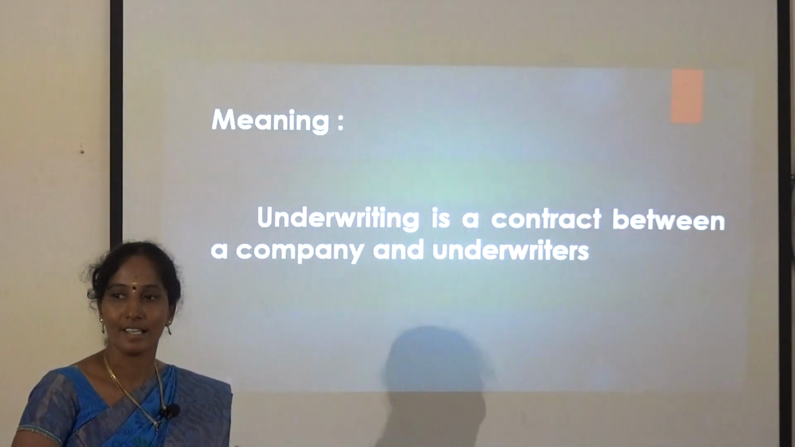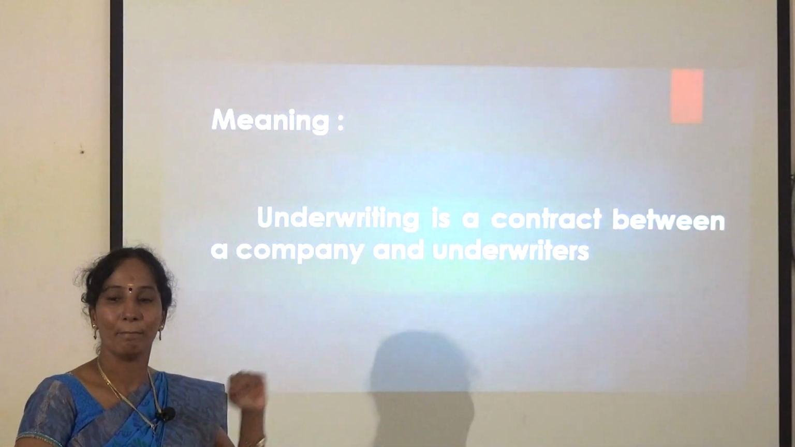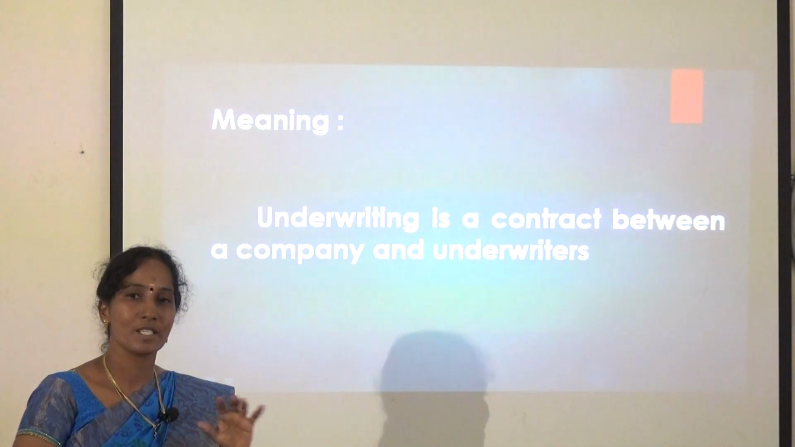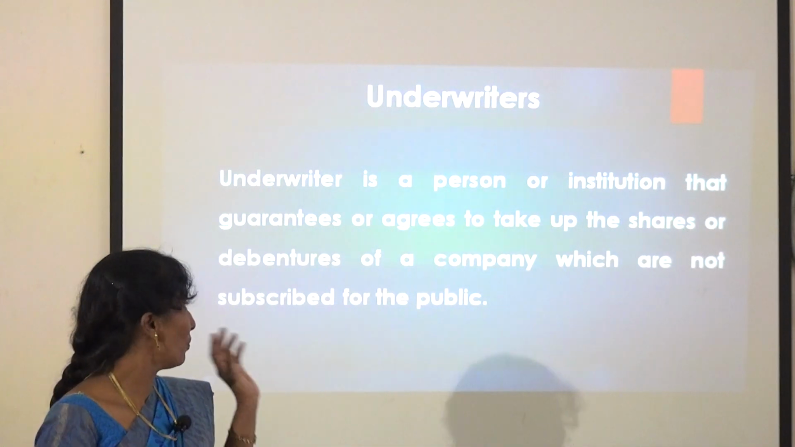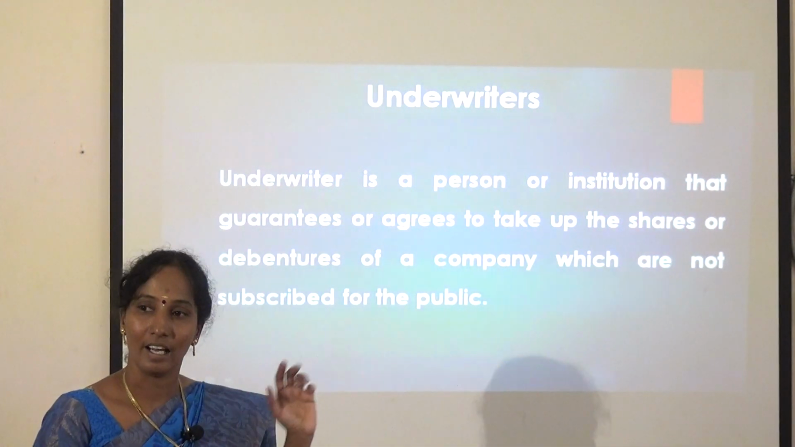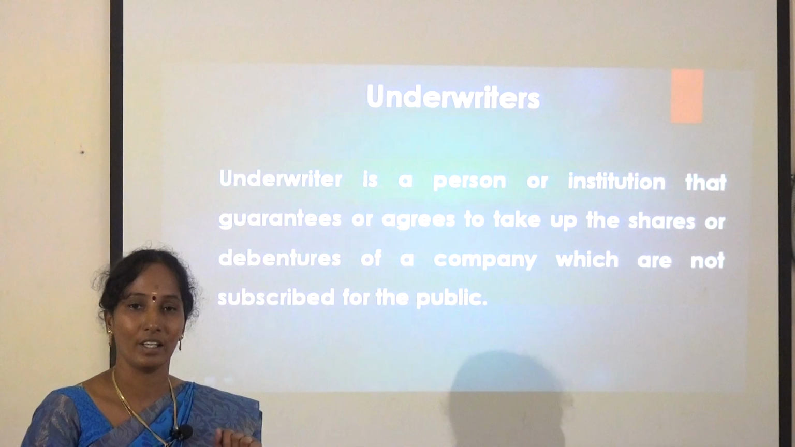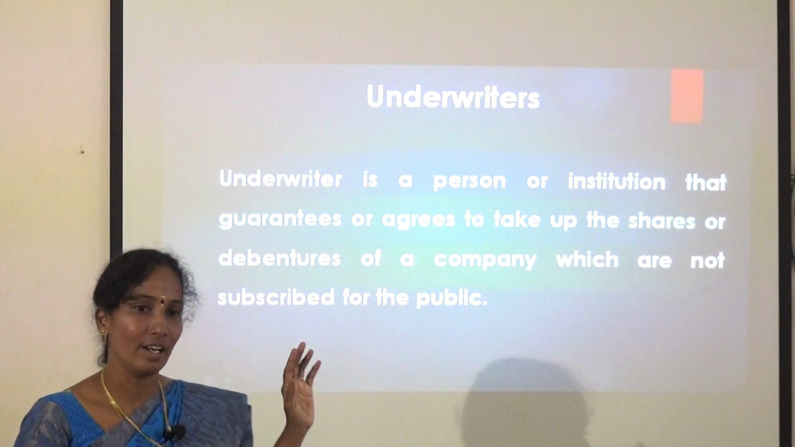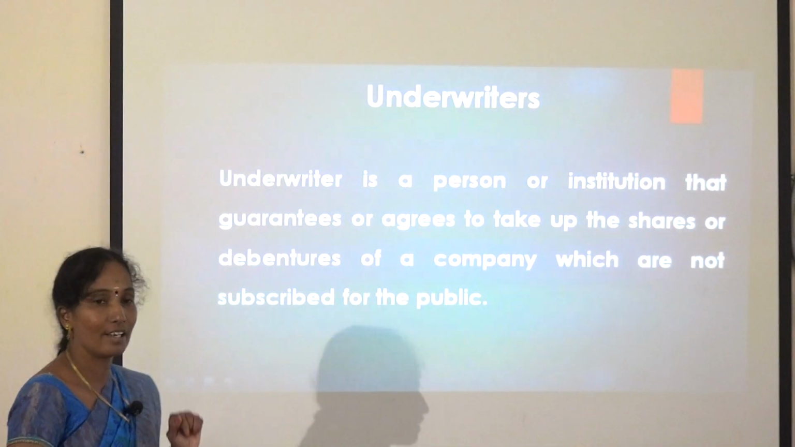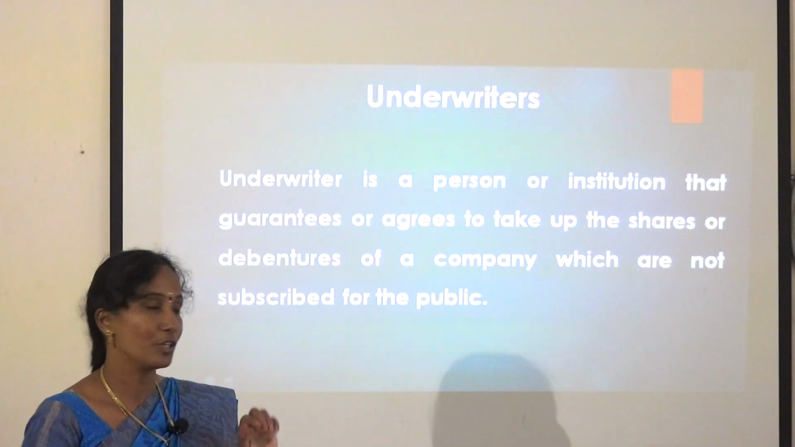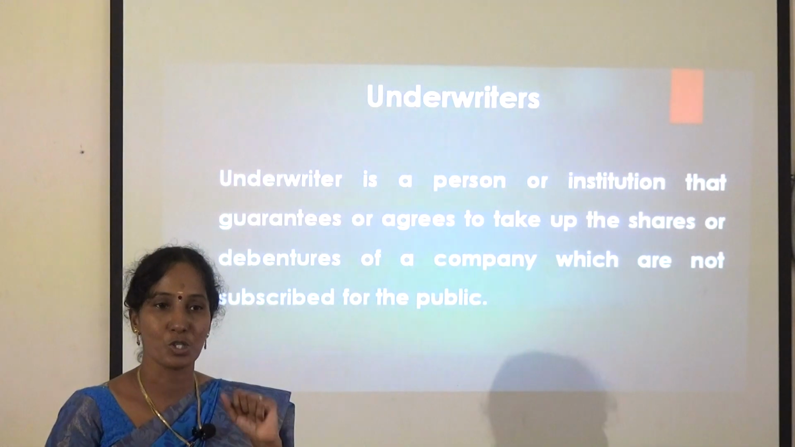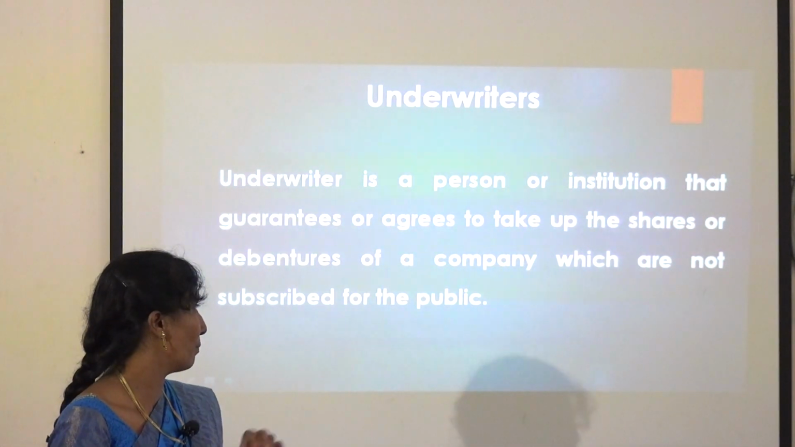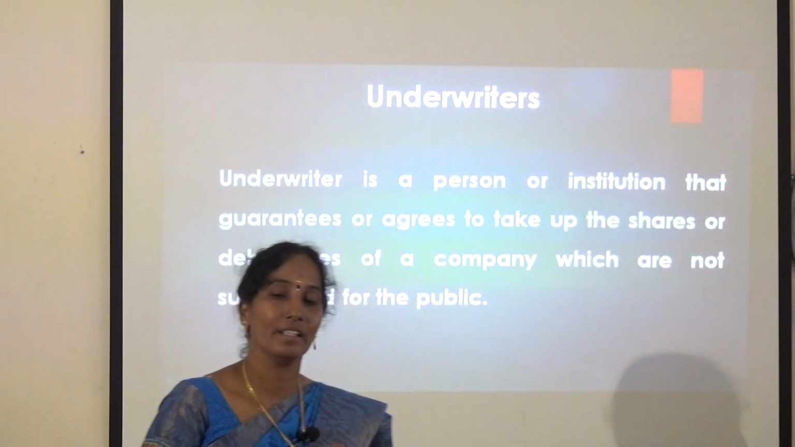I think I will give a simple meaning of underwriting. Underwriting is a contract between the company and the underwriter. What does contract mean? An agreement between two persons. The two persons here are the company and the underwriter. So what work does the underwriter do here? The underwriter is a person or institution that guarantees or agrees to take up the shares or debentures of a company which are not subscribed by the public.